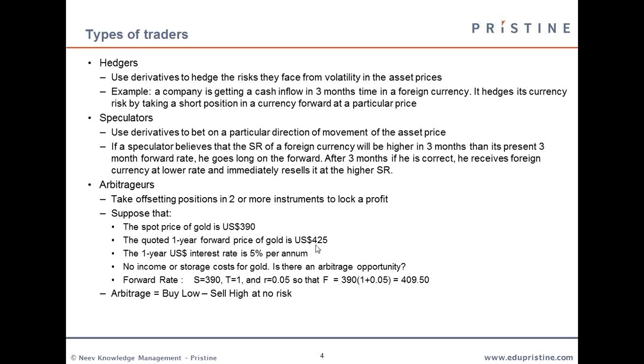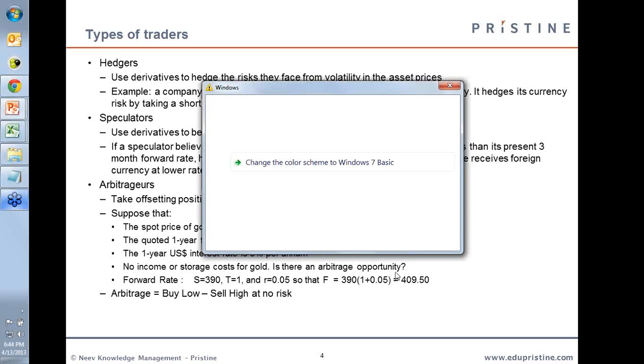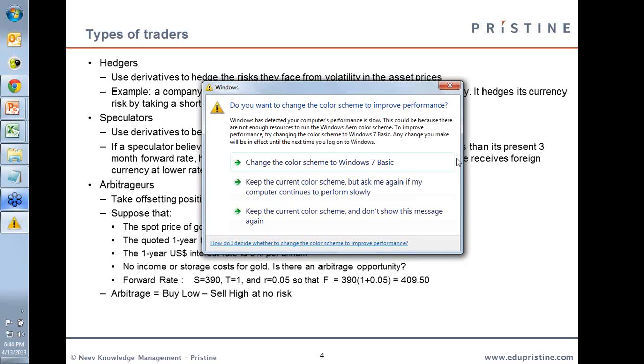So what the arbitrageur will do is buy gold at the current market price, that is $390, and then sell a 1 year forward for gold, which will get him $425. So basically the profit he will attain is $425 minus $409.5.